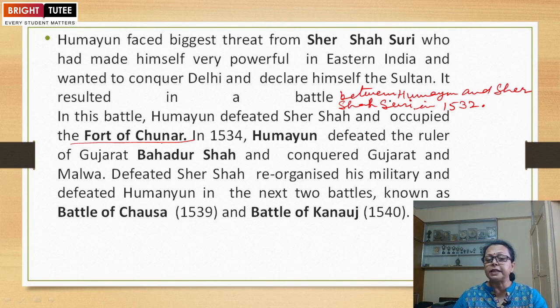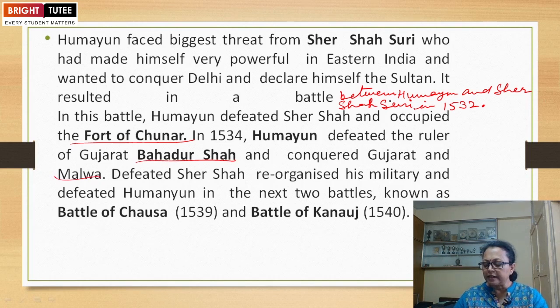It resulted in a battle to conquer Delhi, a war between Sher Shah Suri and Humayun in 1532. In this battle, Humayun defeated Sher Shah and occupied the fort of Chunar. In 1534, Humayun defeated the ruler of Gujarat, Bahadur Shah, and conquered Gujarat and Malwa.